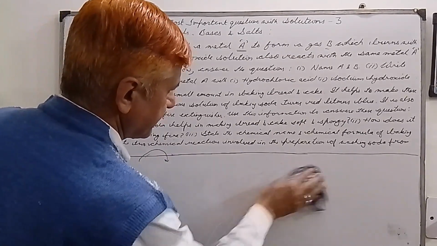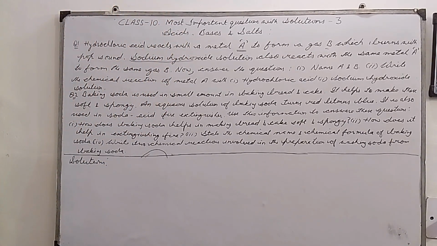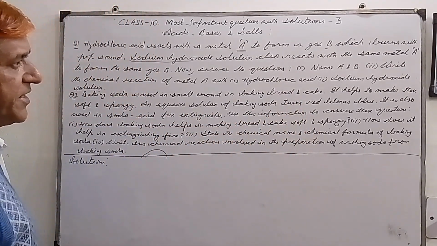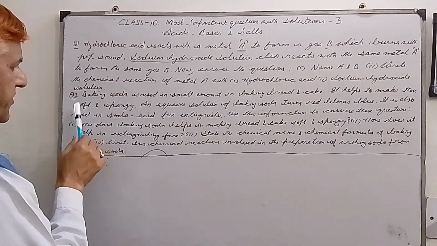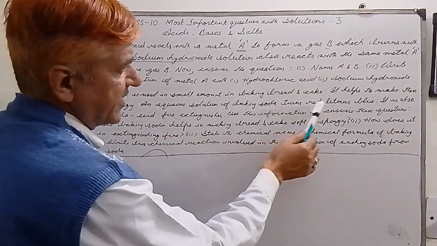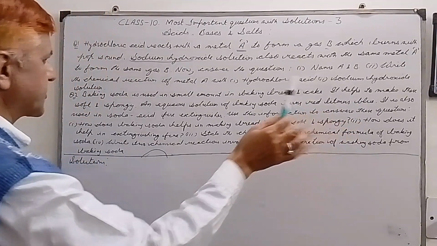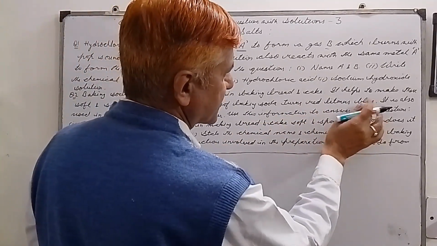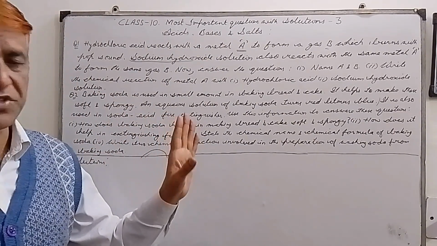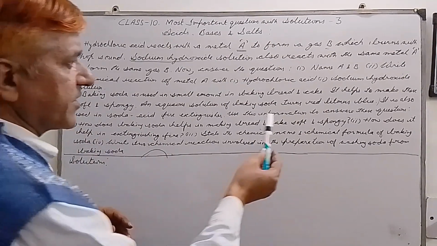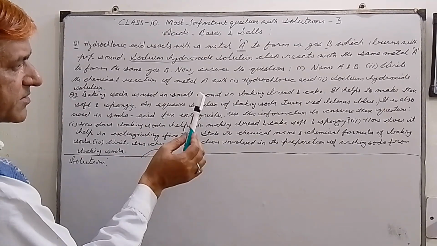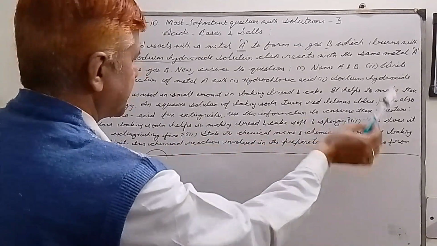Then we have the next question. Baking soda is used in small amounts in baking bread and cake. It helps to make these soft and spongy. An aqueous solution of baking soda turns red litmus blue. It is also used in soda acid fire extinguishers. Use this information to answer these questions.